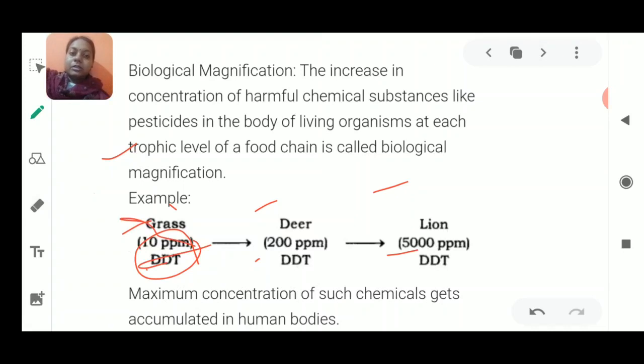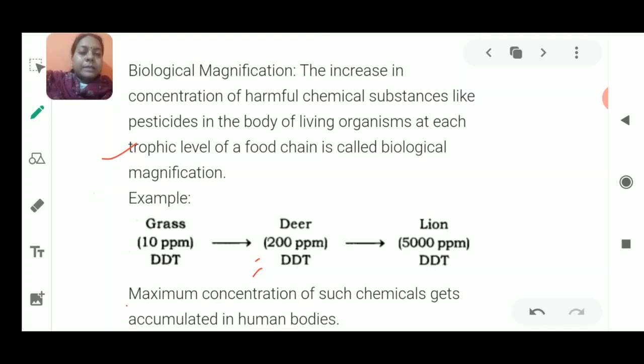The grass is the lowest trophic level as it is the producer. Next come the consumers. Deer and the lion are the consumers. Now if we see the level of this chemical in the biological bodies, of all the living beings, whether it is the grass, the deer, or the lion, we will find that at each and every trophic level, whether it is grass, deer or lion, the concentration of this chemical increases.